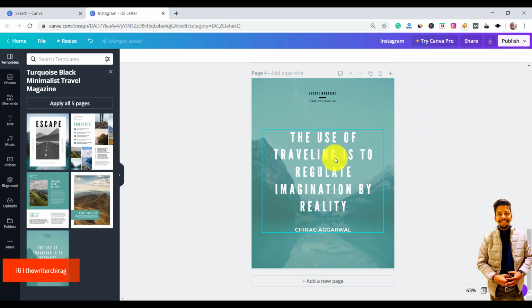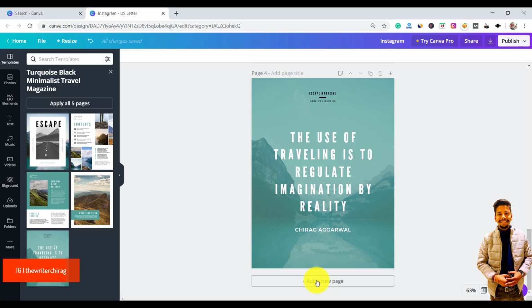right? If you have an ebook of more than 10 pages, then don't worry, you can simply add a new page, and you can add more content here, right? So it will not take much of your time, but you need to have the content before creating an ebook, right? First of all, write down all the content that you want to add in your ebook, and after that just visit canva.com, and here you are going to get multiple templates that are completely free to use.